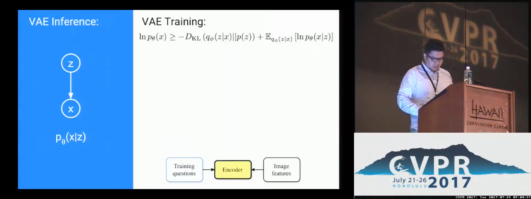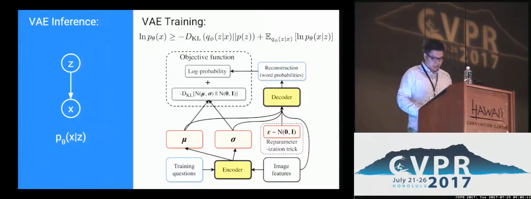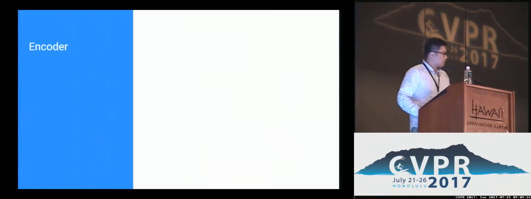More specifically, to compute the objective function, we use data x, in our case, training questions and image features, to compute the variational posterior Q, also known as the encoder. Upon drawing sample z using the mean and variance from the encoder, we can approximate the expectation by evaluating the log conditional probability via the decoder. It remains to answer how the decoder and the encoder look like.